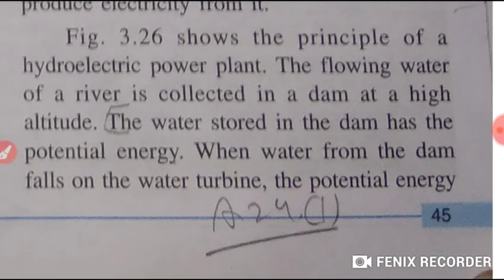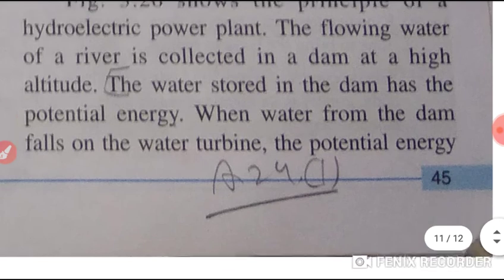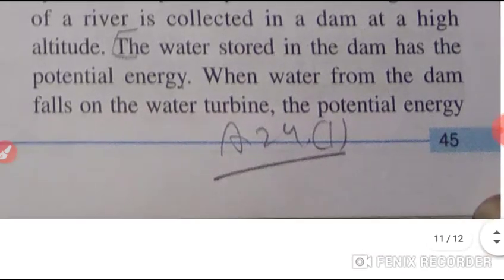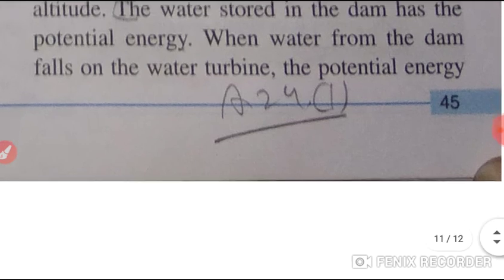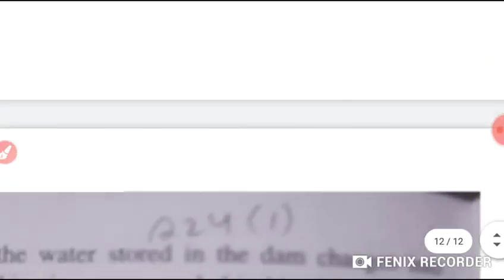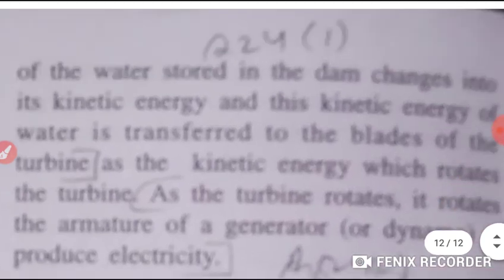The flowing water of a river is collected in a dam at some height, at a high altitude, students. The water is stored in the dam. Now you're having which energy? Potential energy. When the water from the dam falls on the water turbine, the potential energy of the water stored in the dam, students, changes into what?